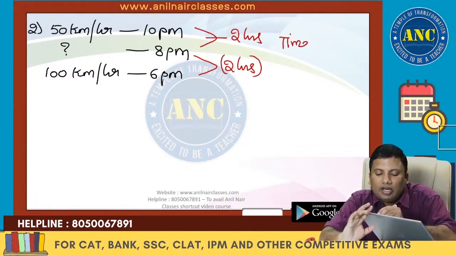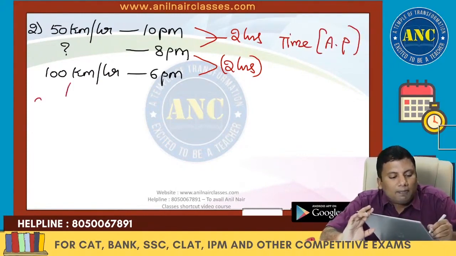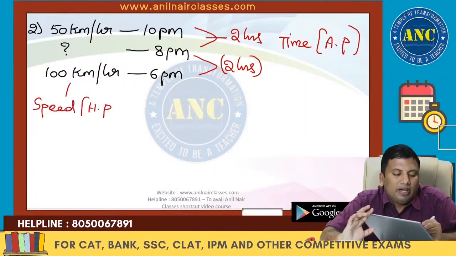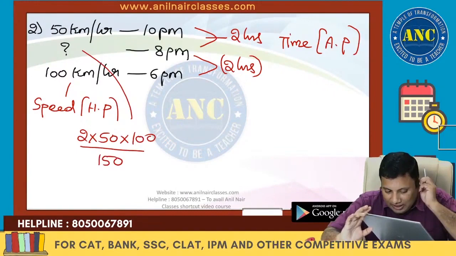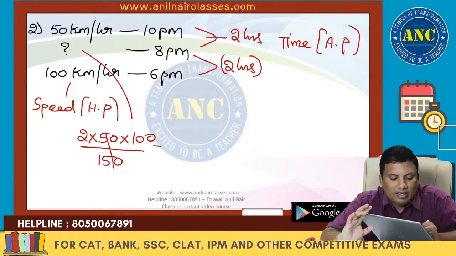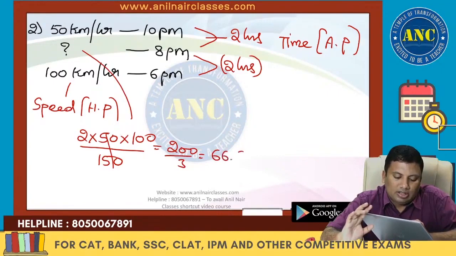That means the time period is in AP, so speed will be in HP. The middle value is given by 2AC by A plus C, which is 2 times 100 times 50 divided by 150. This is 200 by 3, which is 66.66.